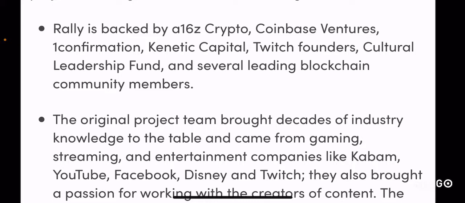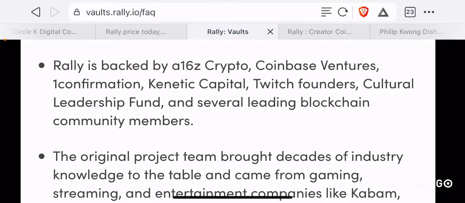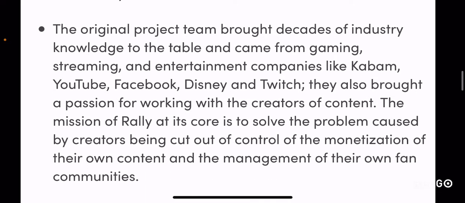You can also find several other leading community members from several other projects backing this project, which means they're either potential investors, supporters, or advisors of this platform, right? Which is a very interesting phenomenon. Since Coinbase Ventures has invested in this, that makes sense on why Coinbase would list this token from nowhere, right? So that's something you need to keep in mind.